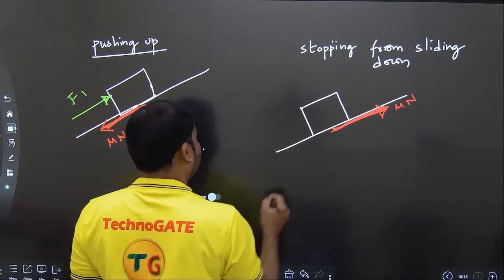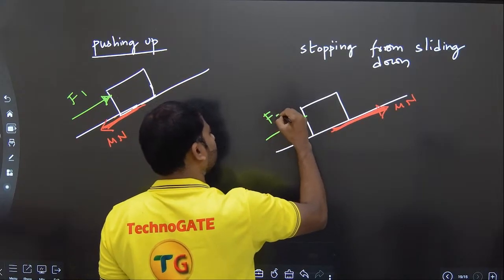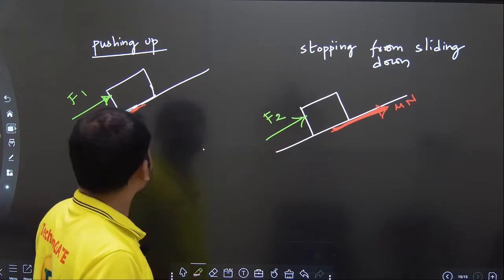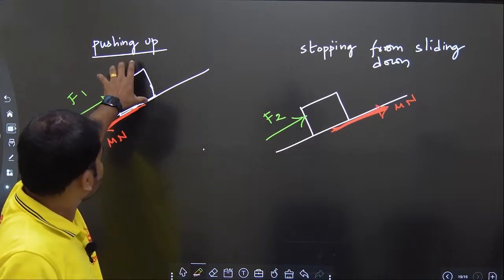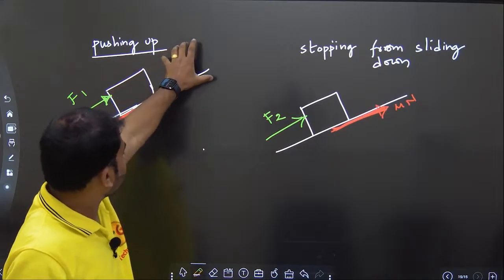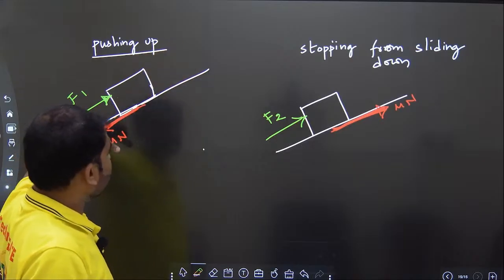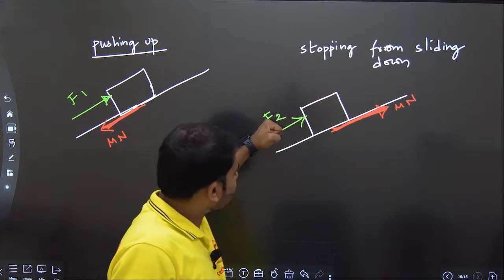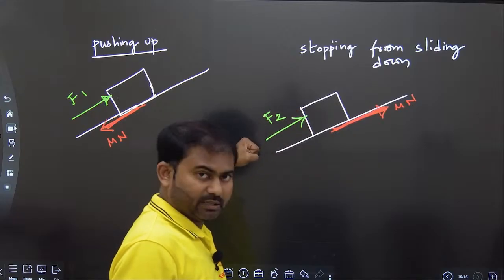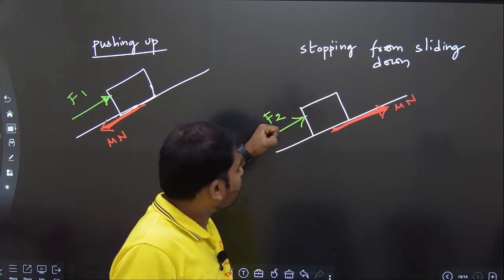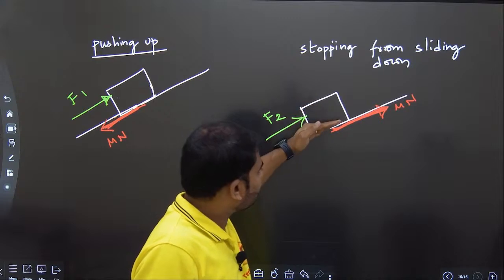Let's assume the force applied is equal to F2 here. It is going up, you are pushing, so it will be this side. Here it is already having a tendency to fall down, it is in a falling-down situation, so the friction force will be upside.